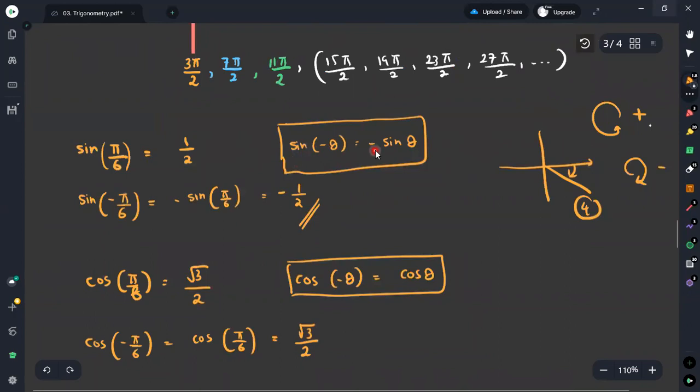Therefore, this rule is valid for whichever quadrant the angle is in. If the angle is measured in the clockwise direction, it is negative. Therefore, sine minus theta will be equal to minus sine theta, where theta is measured in the anti-clockwise direction. And for the cosine minus theta, it will be equal to cosine theta.